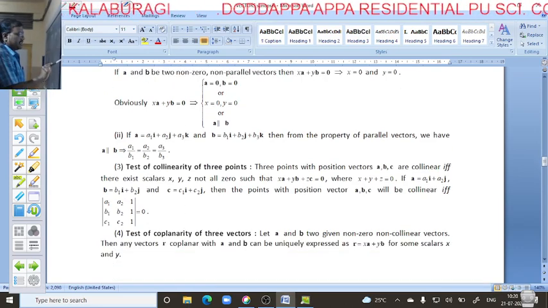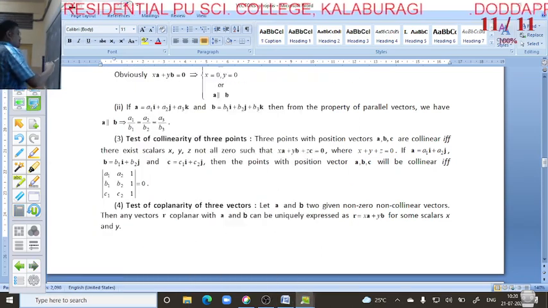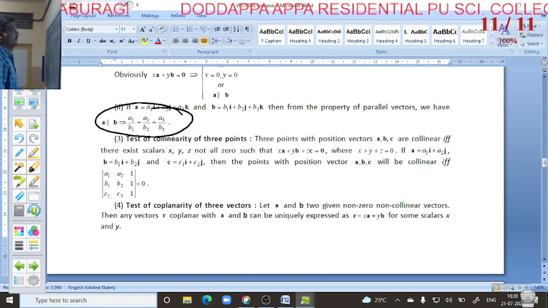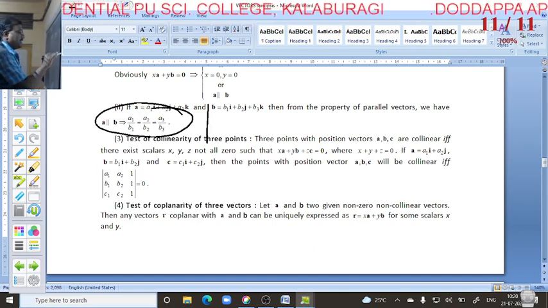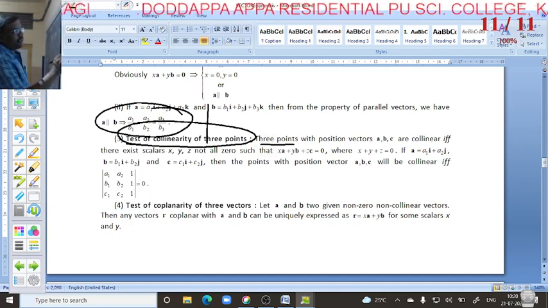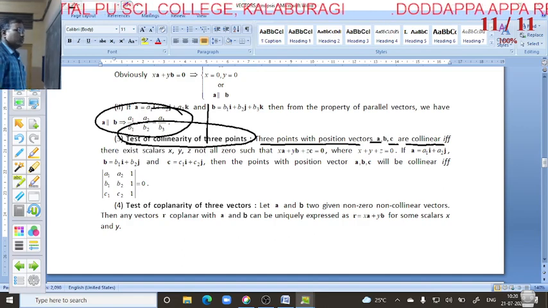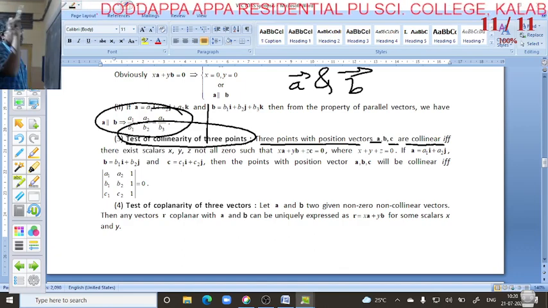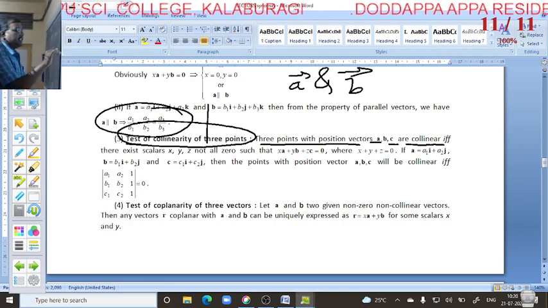Here is another condition, the same method: a1 by b1 equal to a2 by b2 equal to a3 by b3. Next, test of collinearity of 3 points. 3 points with position vectors, vector A, vector B, vector C are collinear. When two points are given, they apply this formula. If vector A and vector B are given, you have to use that condition, a1 by b1 equal to a2 by b2. But when they give 3 points,